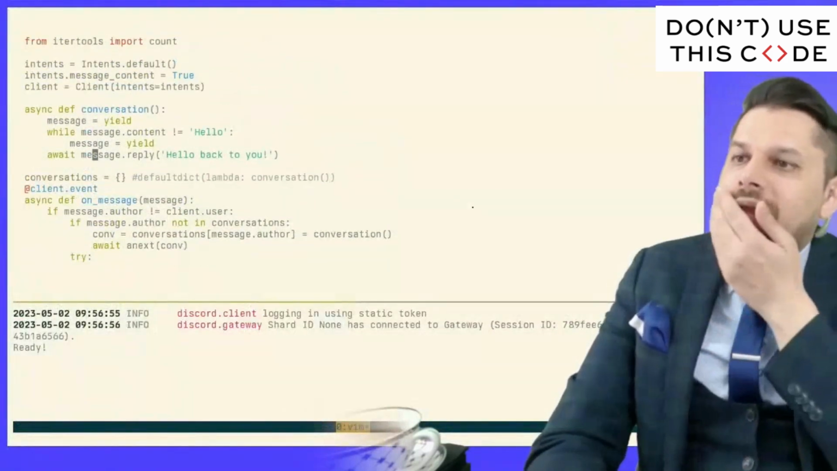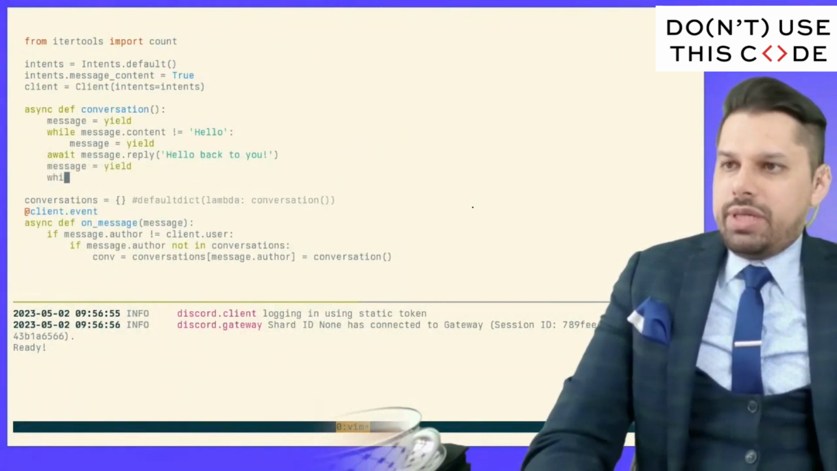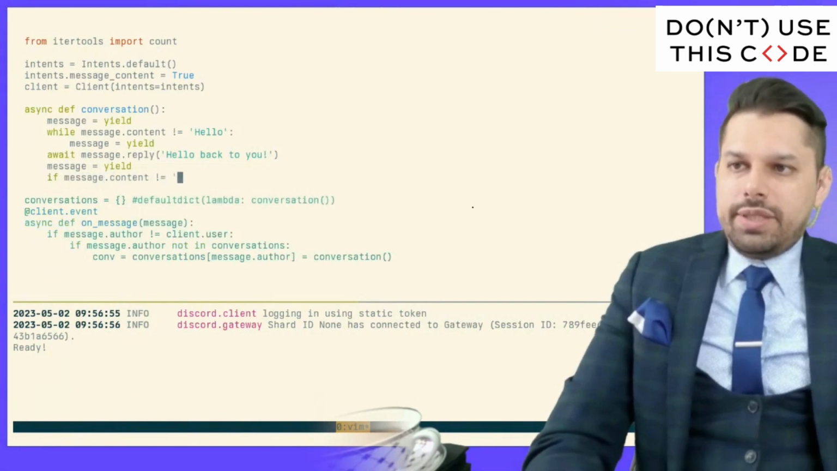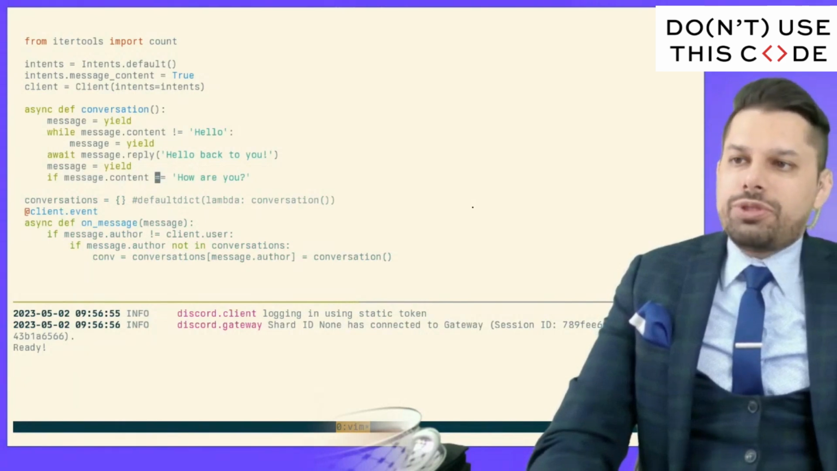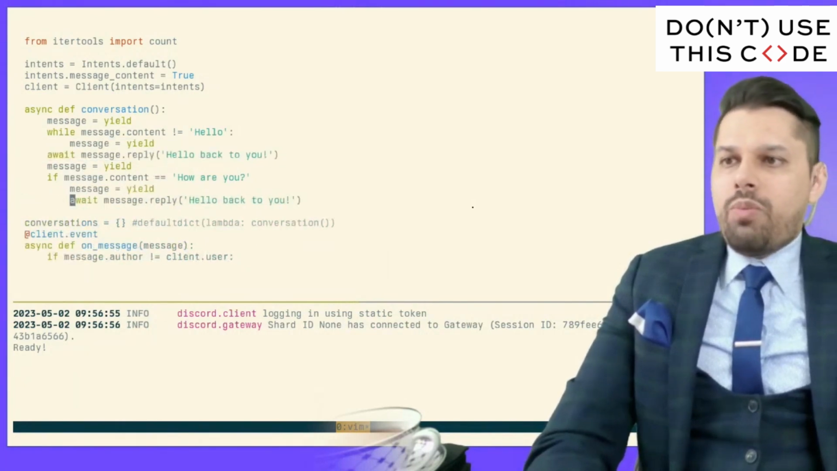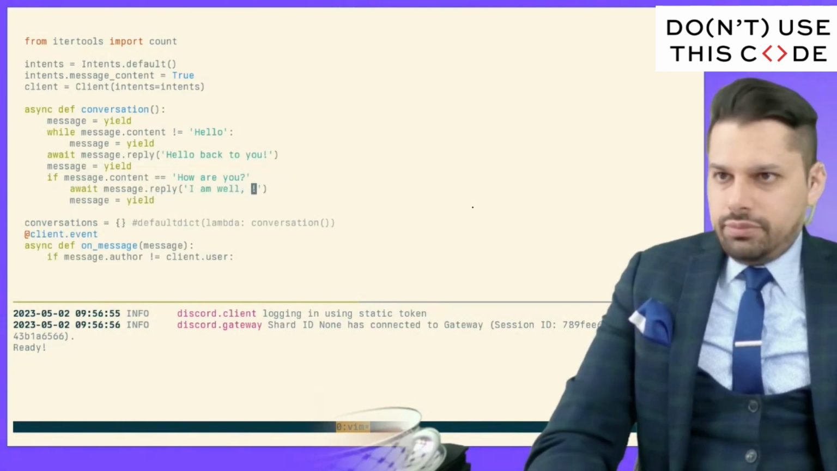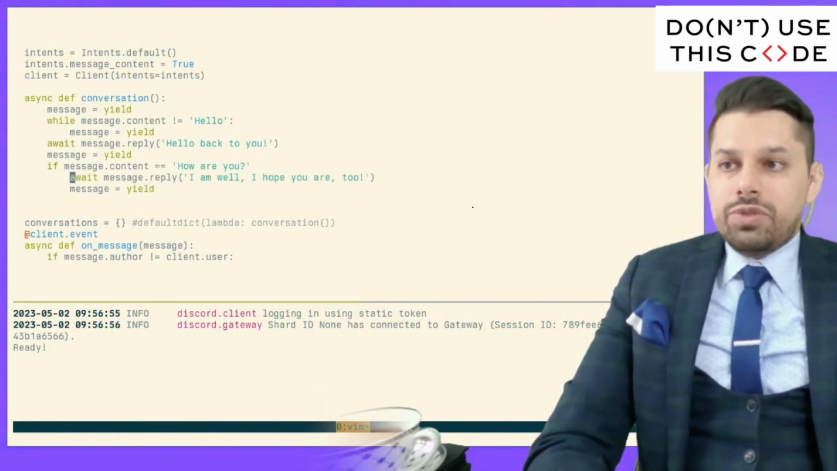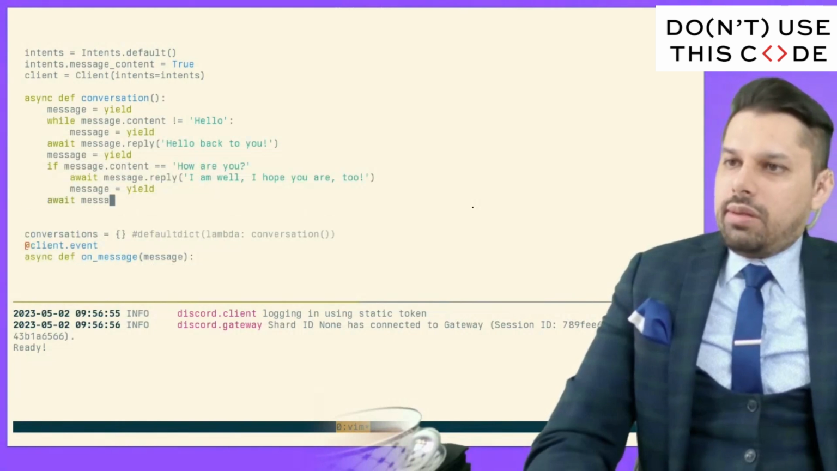Here, it's going to reply hello back to you, and then we'll get another message to come in, and we'll say if message.content equals how are you, maybe we'll respond something. So we'll get one more, we'll say I am well. I hope you are too. And then, so you can see this is an optional case. And then finally, we'll wait for a goodbye.